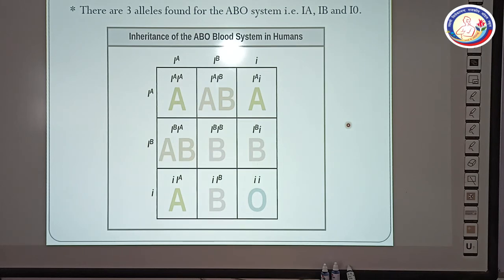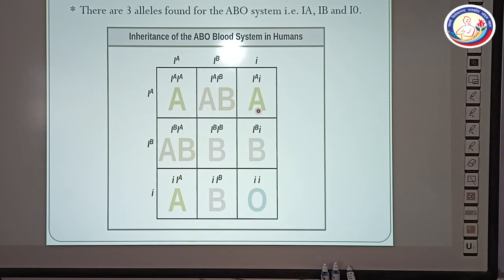There are three alleles found for the ABO system: I^A, I^B, and i. Inheritance of ABO blood group: suppose the father has these alleles, and there are three alleles. So we have expressed all the possible combinations of the ABO system here. Presence of I^A will make it A blood group.